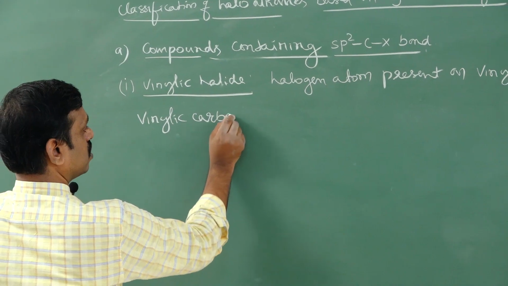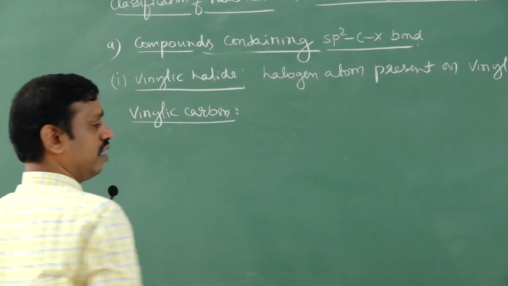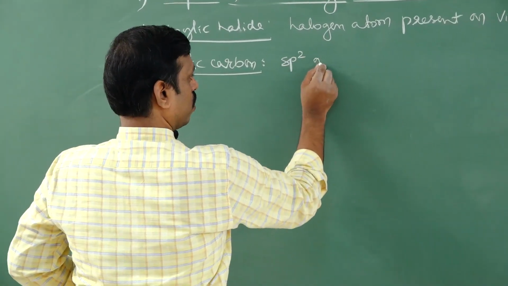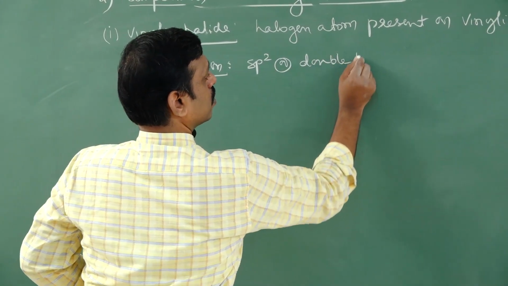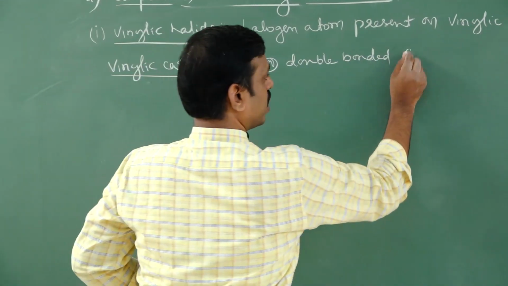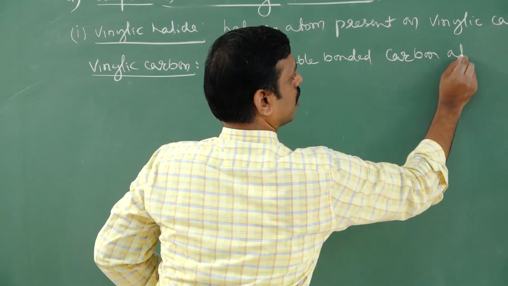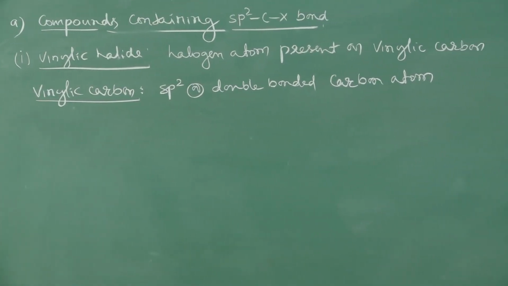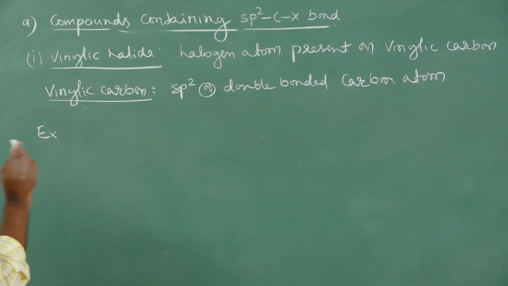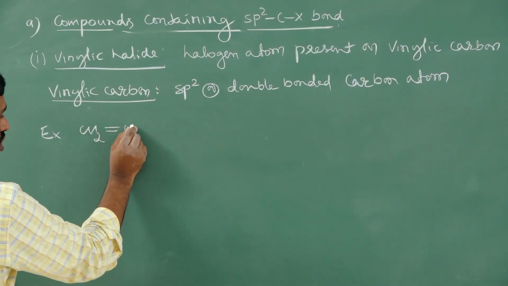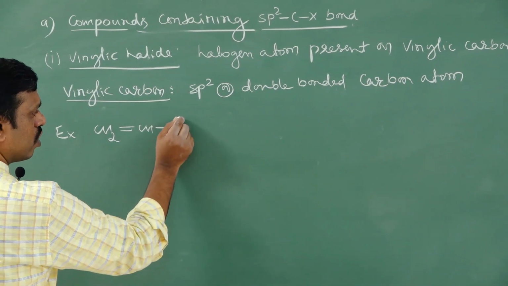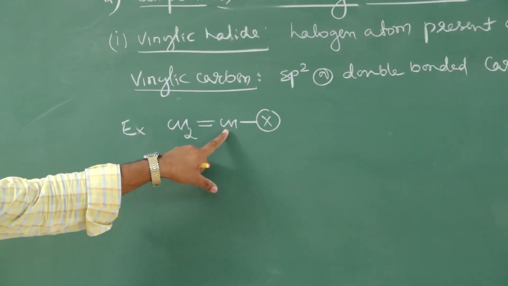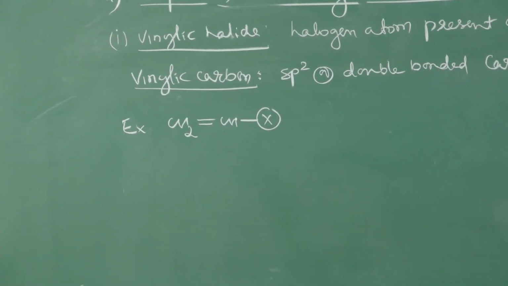Vinylic carbon is nothing but sp2 carbon or double bonded carbon. So an sp2 or double bonded carbon atom is called vinylic carbon. Now tell me, where must the halogen be present? On the double bonded carbon, where X is a halogen. If the halogen is present on a double bonded or sp2 carbon, then it is called vinylic halide.